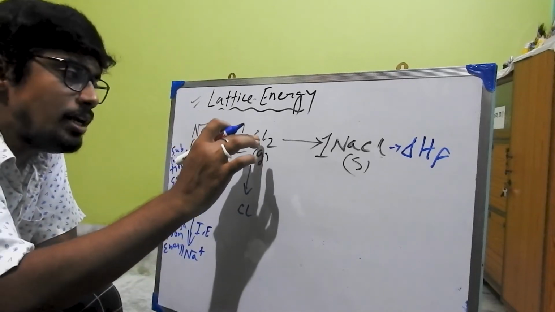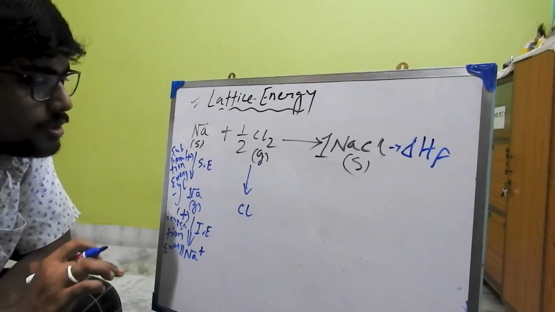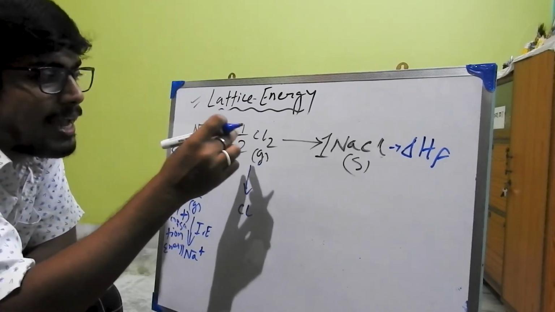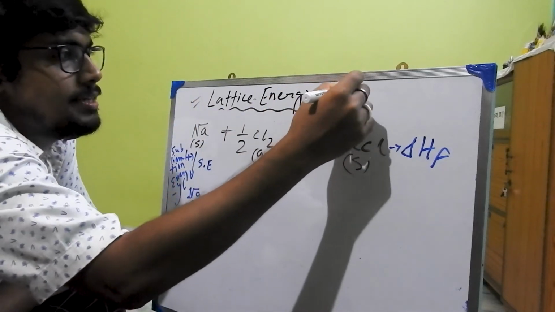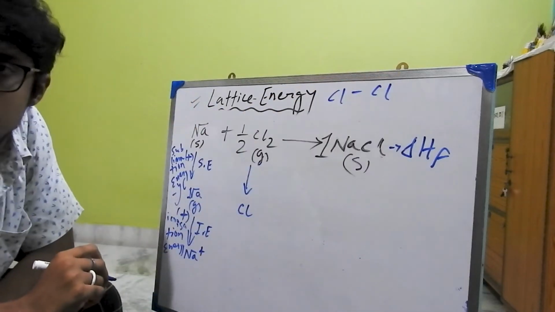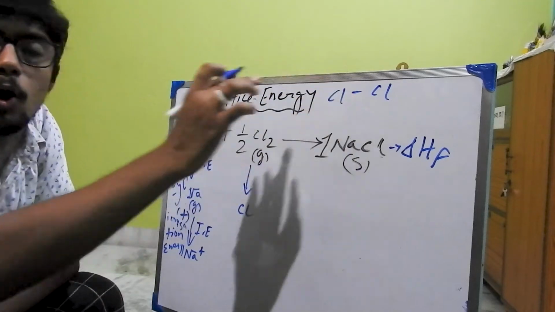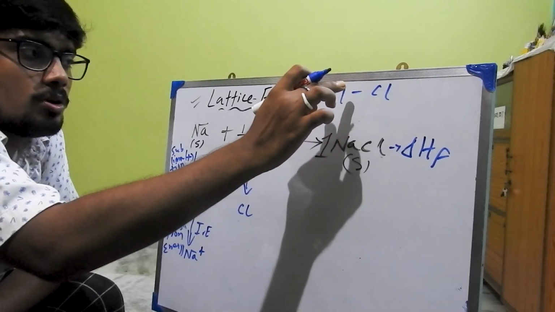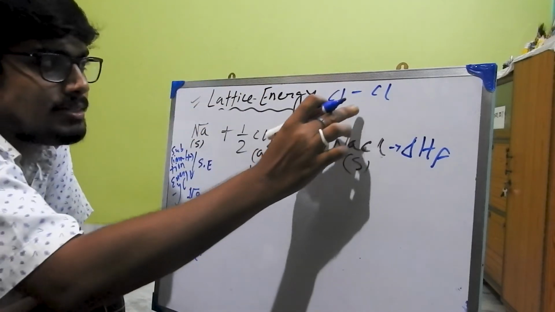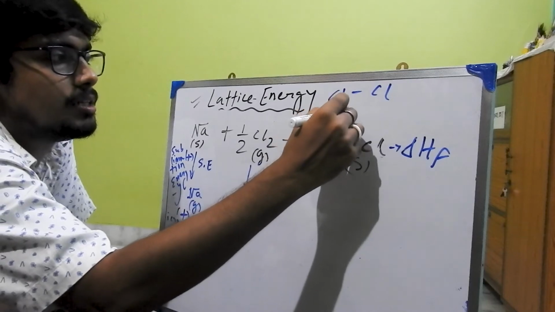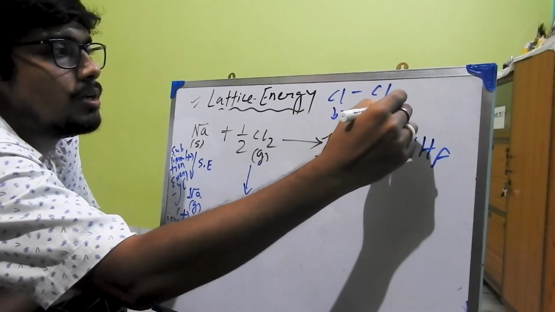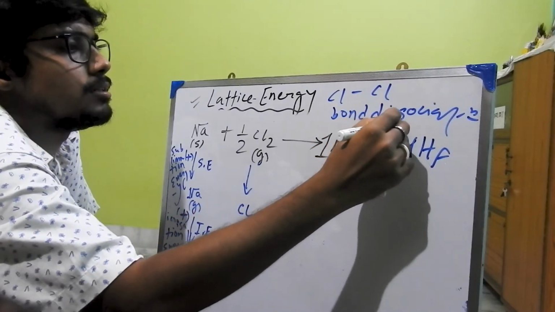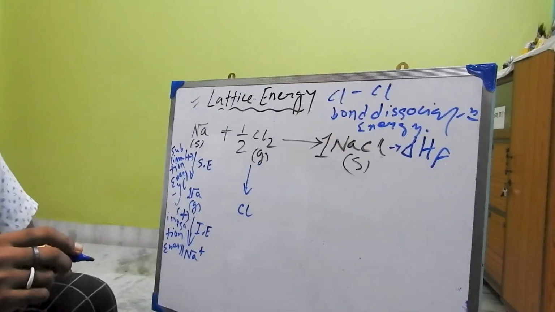To convert Cl2 into Cl, we need to break the bond between Cl, right? And that energy which is required to break the bond is known as bond dissociation energy.